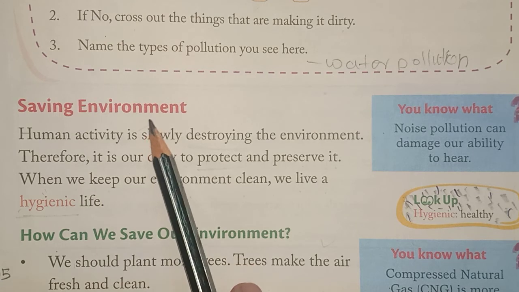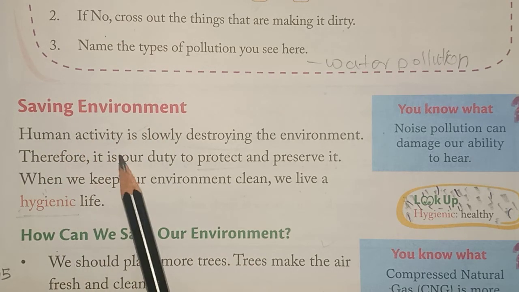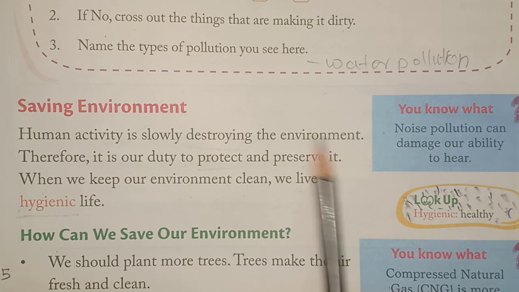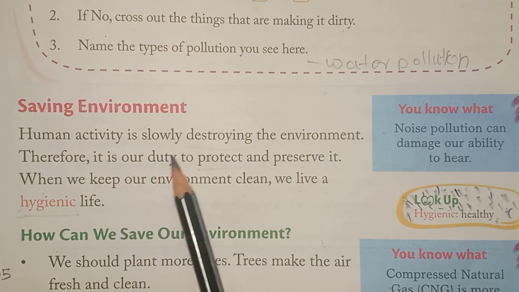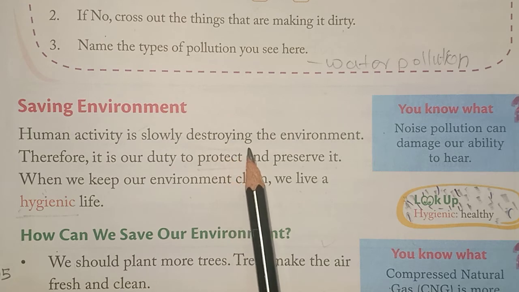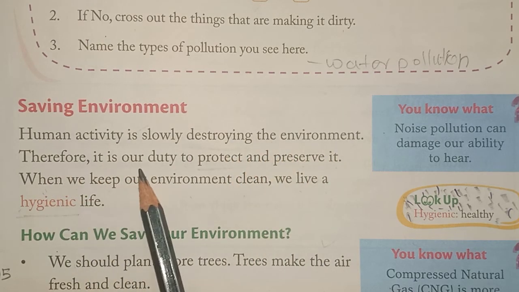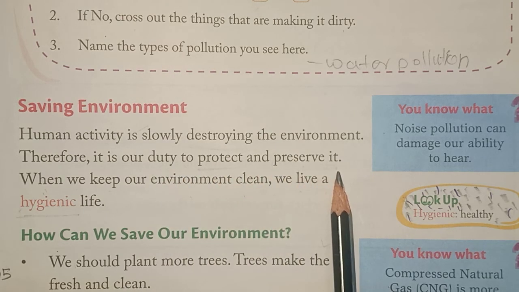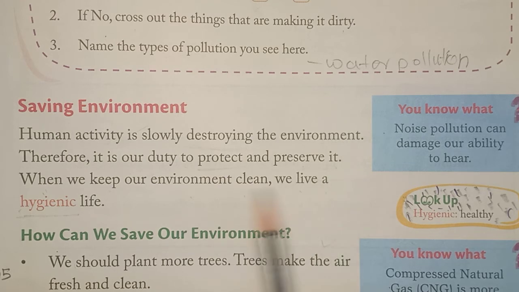Saving environment. Human activity is slowly destroying the environment. See, human activity is slowly destroying or disturbing the environment. Therefore, it is our duty to protect and preserve it. Why is it our duty? Because we are making it polluted. So it is our duty to protect and preserve it.